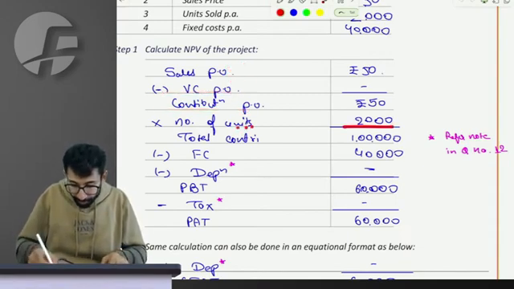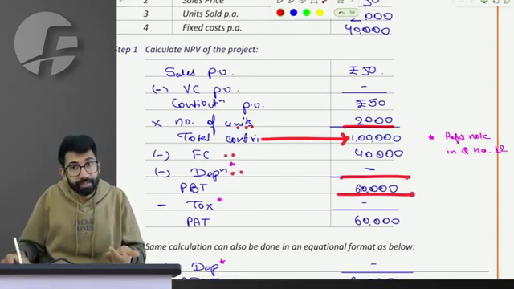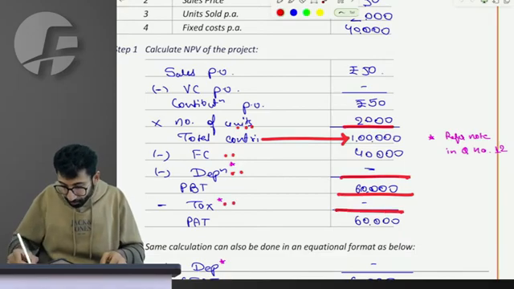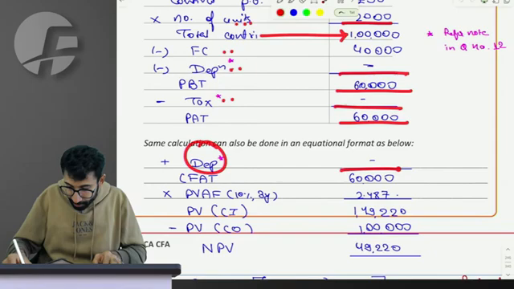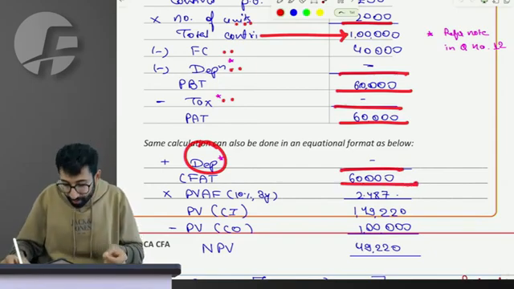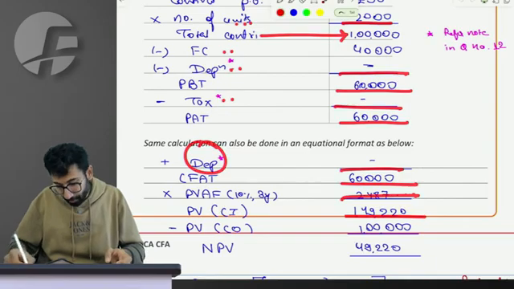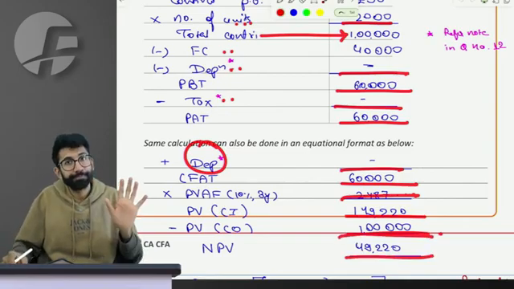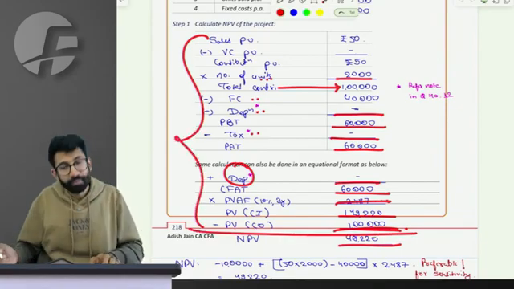Multiplied by number of units gives total contribution. Deducting fixed cost and depreciation gives profit before tax. Deducting the tax gives profit after tax. To the PAT, if you add back depreciation, you get CFAT, and when you multiply CFAT by the annuity factor, you get the present value of cash inflow. Deducting the outflow gives you NPV. This is how you calculate NPV. Agreed?